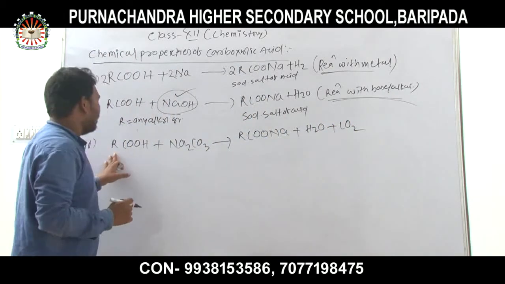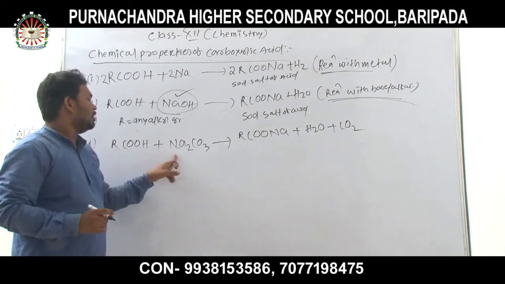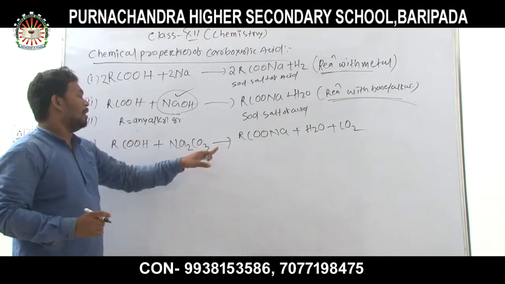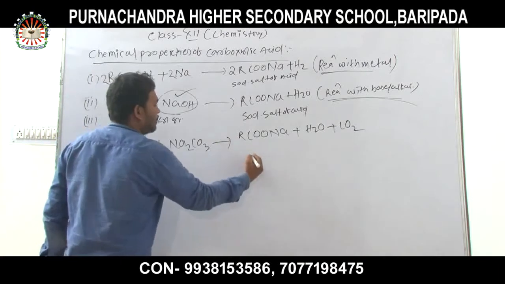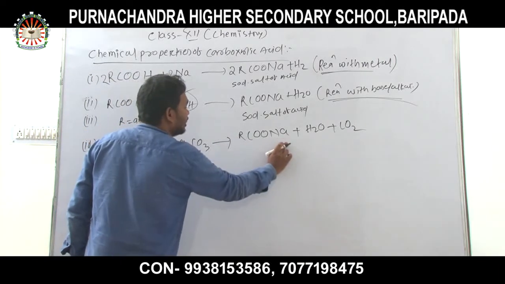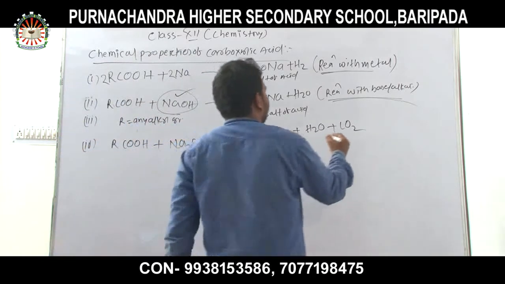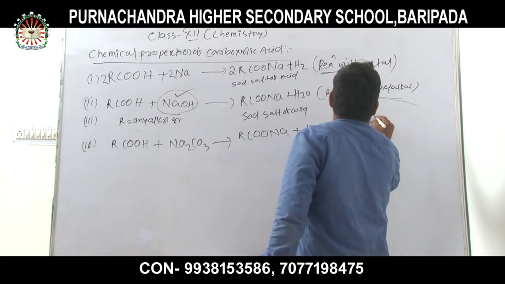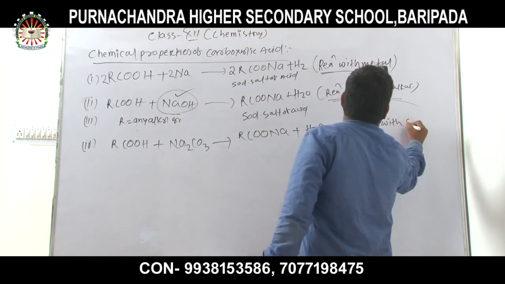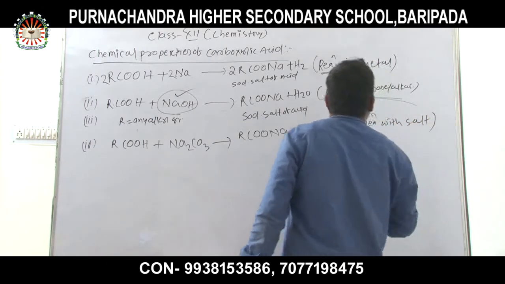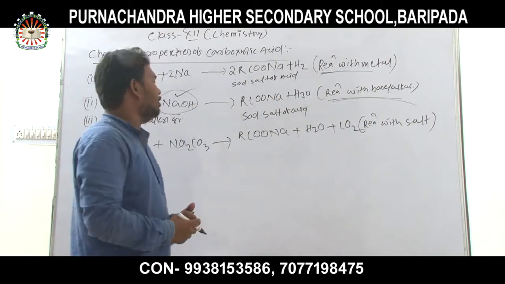Similarly, when an acid reacts with a salt, that is sodium carbonate, the sodium salt of the acid is formed along with water and carbon dioxide. Its heading is reaction with salt.